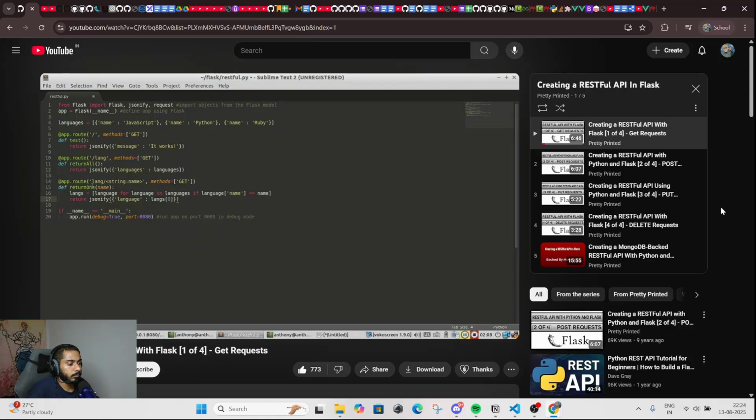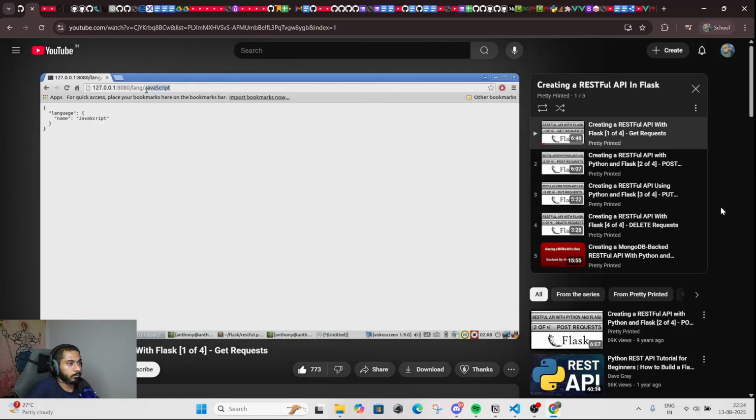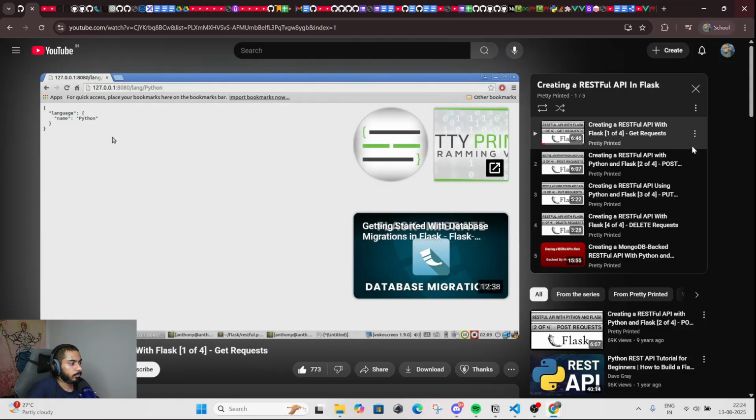And before we move on, I can see one issue. This should have the leading slash. So let's save it and run it. So it changed. And let me show you lang again. And then I'll say lang Python, and it returns the one dictionary with the name matching Python. And in a real example, there would be more data in here. So for Python, you'd have more keys and values, say like a version, so 3.5, and other keys that you can have values for that make the data make more sense.